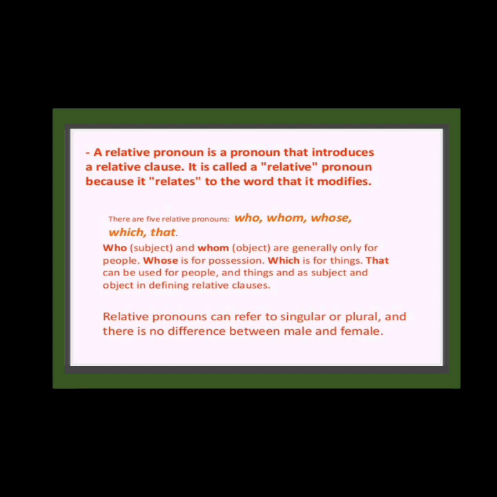Again, who always comes for the subject and whom always comes for the object, generally only for people, not for objects or things. Whose shows possession, which is for things, and that can be used for people and things, as a subject and object in defining relative clauses. A relative pronoun can refer to singular or plural, and there is no difference between male and female.